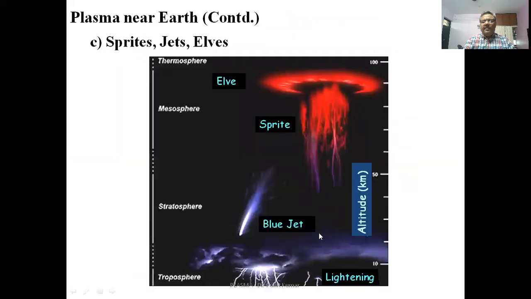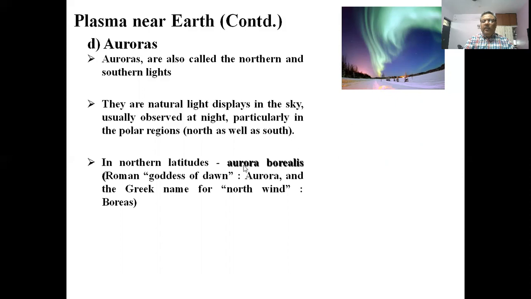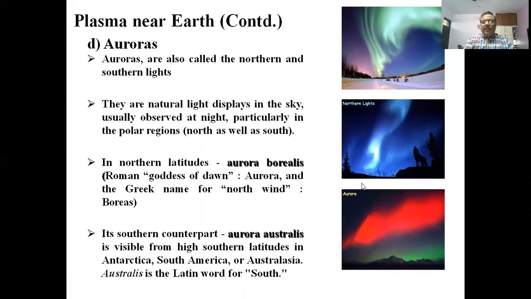The sprite jets that we see in the Earth's atmosphere. These are auroras. They are also called northern and southern lights. In northern latitudes, they are called aurora borealis, and in the southern part, they are called aurora australis.